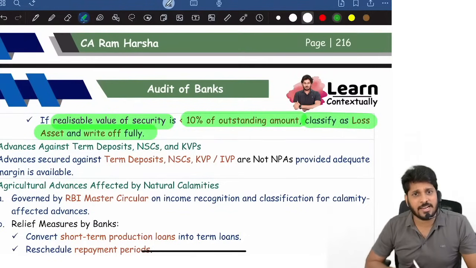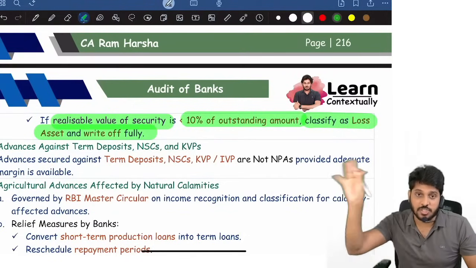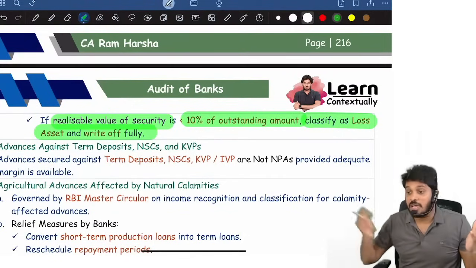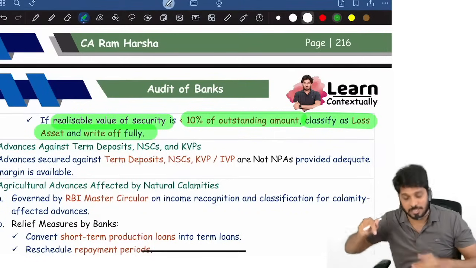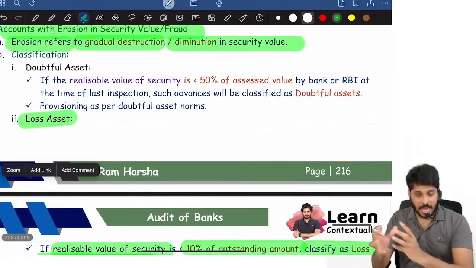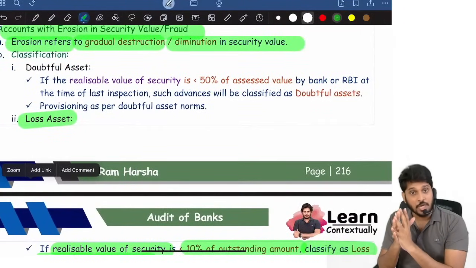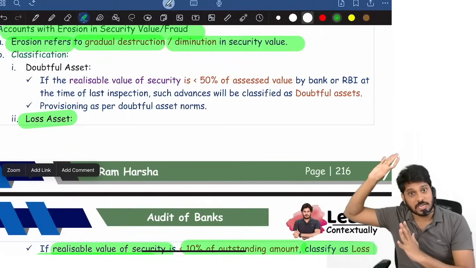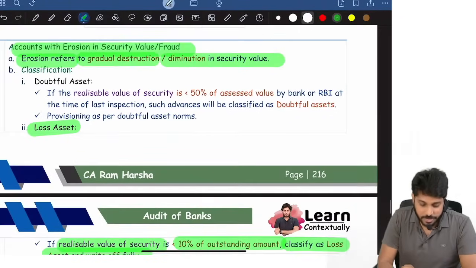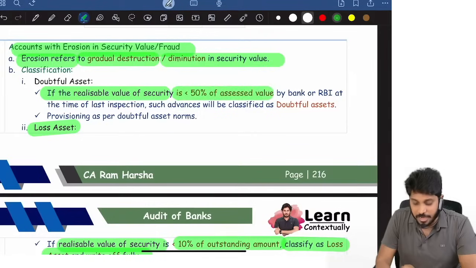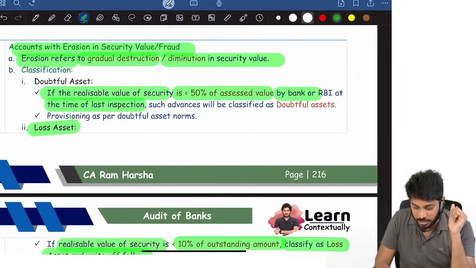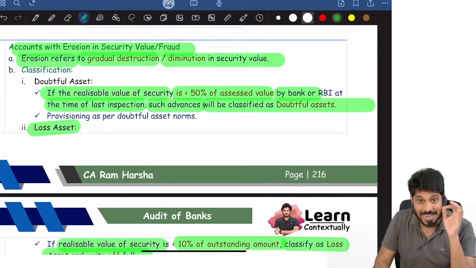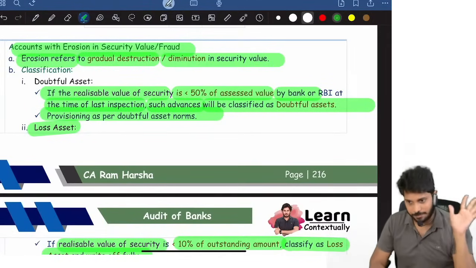Sir, he is repaying regularly, it doesn't matter, the security itself is gone. Tomorrow if he stops repaying, what happens? So, prudence concept: recognize expected loss first. Suppose we valued the security, and the value is now less than the last valuation. If the realizable value of the security is less than 50% of the assessed value as per the banker or RBI at the last inspection, such advances will be classified as doubtful asset. Provisioning will be made as per doubtful asset norms.